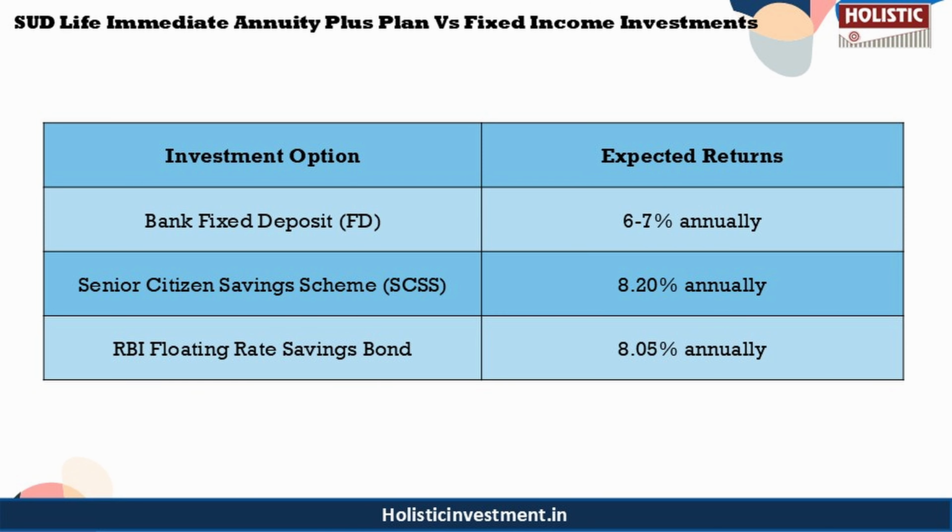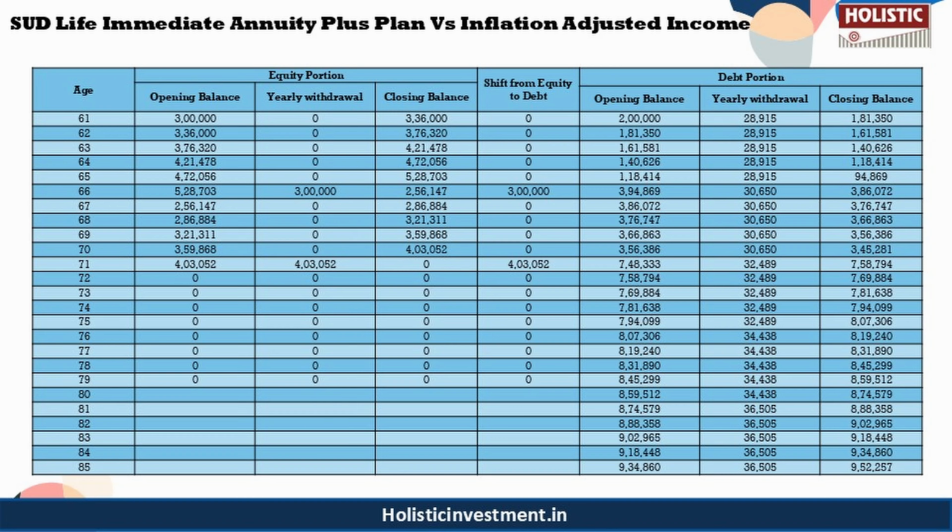And there are RBI floating rate bonds, which are bonds issued by the RBI with interest linked to the NSC rate, offering half yearly payouts, where you can expect returns currently of 8.05% annually. So these instruments provide regular cash flow similar to annuities, but with the added advantage of liquidity and flexibility. However, like annuity plans, they do not protect against inflation.